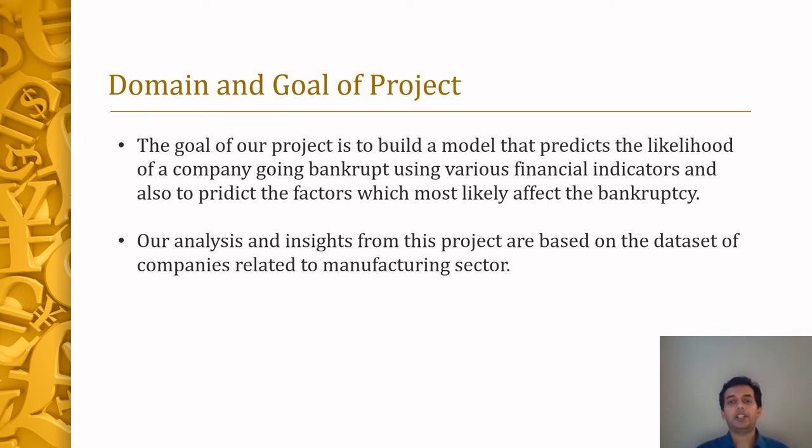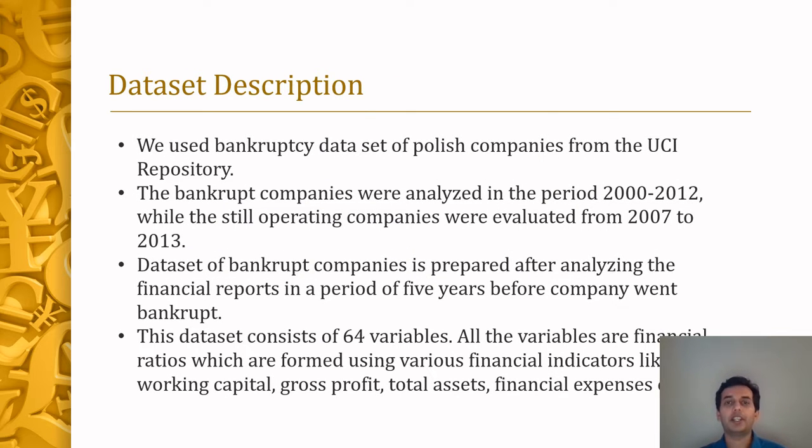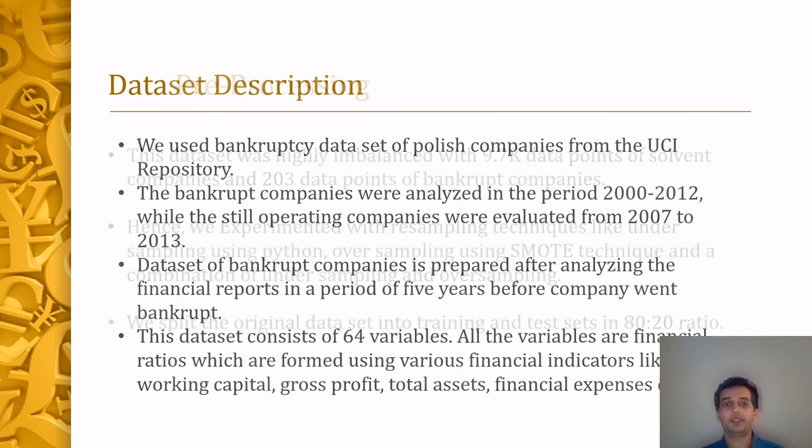Goal of this project is to predict whether a company will go bankrupt or not, and also to predict the key factors which are going to affect the bankruptcy. We used the bankruptcy dataset of Polish companies from the UCI repository. This dataset consists of 64 variables. All variables are financial ratios derived from financial indicators like total assets, gross profit, etc.